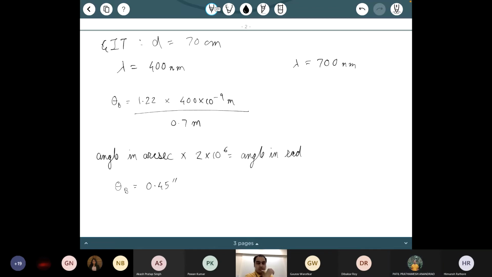Can anyone else confirm this value? What about red, by the way? I'm getting a different answer for blue. It could be that the first answer is wrong. Everyone is trying to calculate fast here, so I'm going to wait. I know this feels weird when you're just staring at your screen and waiting for things to happen. I can keep giving you background noise in the meanwhile, but you still actually have to solve this. It's a live lecture, you're not exactly going to pause and solve it. I'm getting 0.14 arc seconds for blue. Okay, 0.14. I missed the factor of pi while converting.